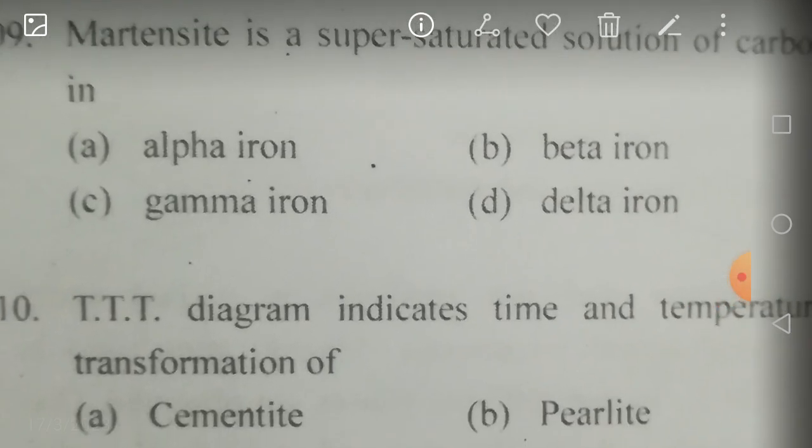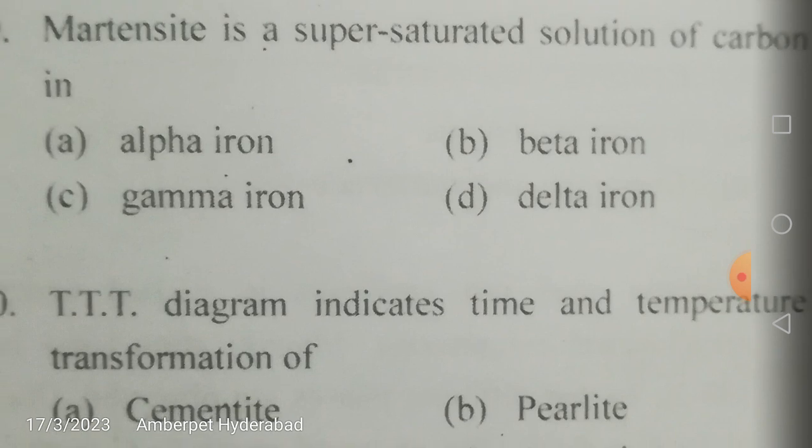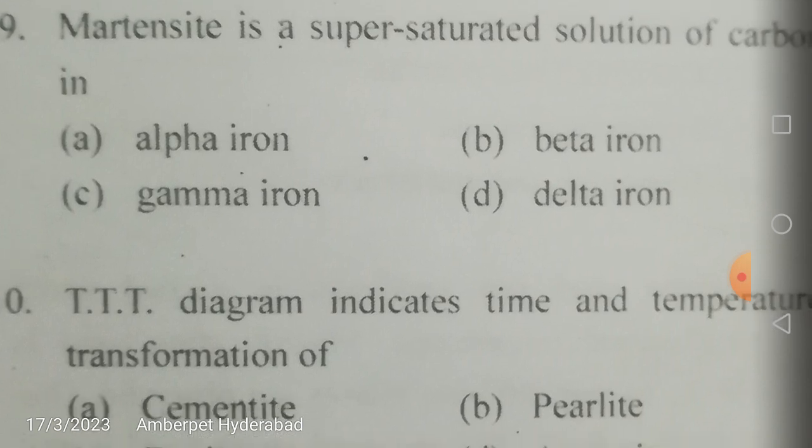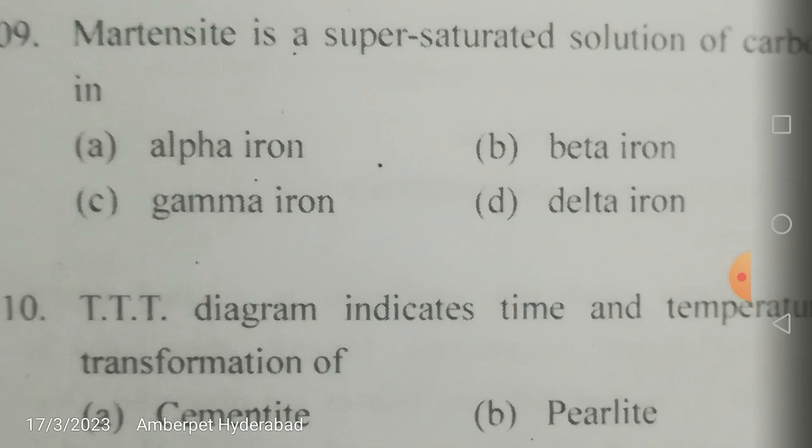Now, martensite is a supersaturated solution of carbon in... Martensite is a very hard phase, friends. The microstructure will be brittle, too brittle, and it is the hardest phase out of all the phases present in the iron carbon diagram, like sorbite, troostite, ferrite, cementite, pearlite, austenite, etc. It is actually not shown on your iron carbon diagram. So martensite is a very hard and brittle phase.